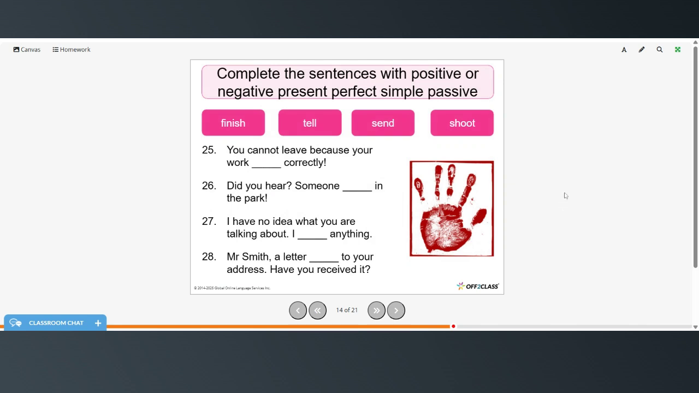Now complete the sentences with positive or negative present perfect simple passive. Again, you can pause the video, try these on your own, and then restart when you're ready to check your answers. So you cannot leave because your work hasn't been finished correctly. Did you hear? Someone has been shot in the park.